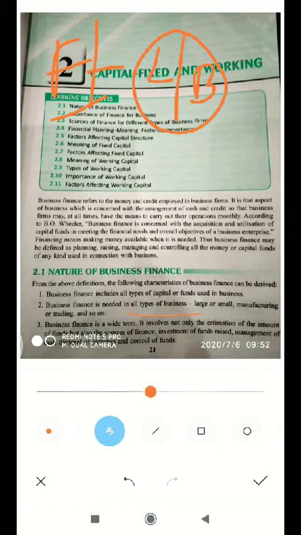My dear students, business finance is a very wider term. It is not only the collection of money or capital in the business.